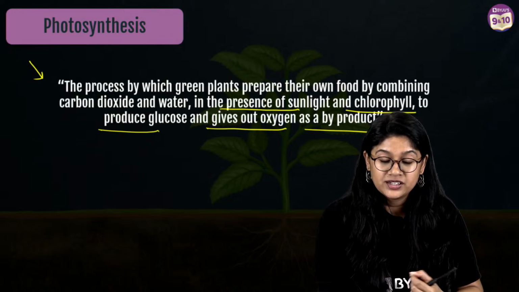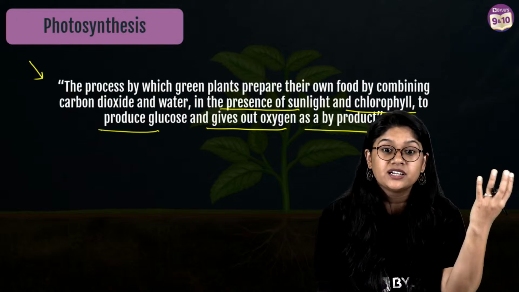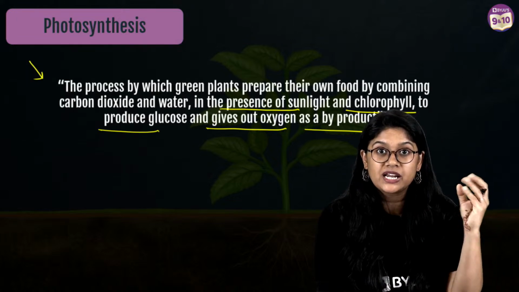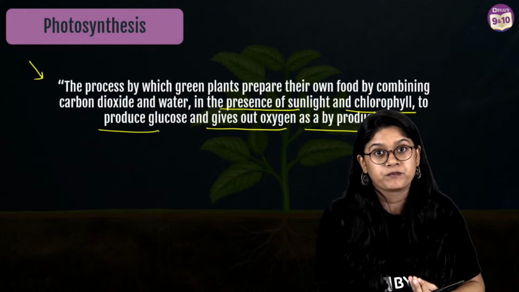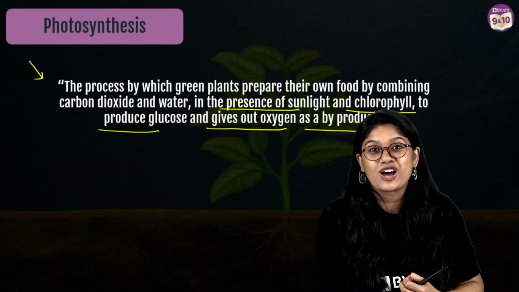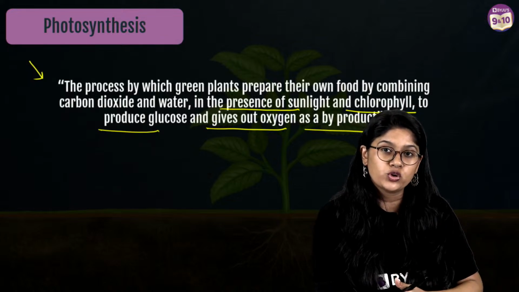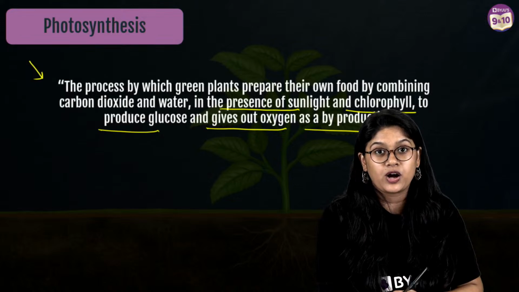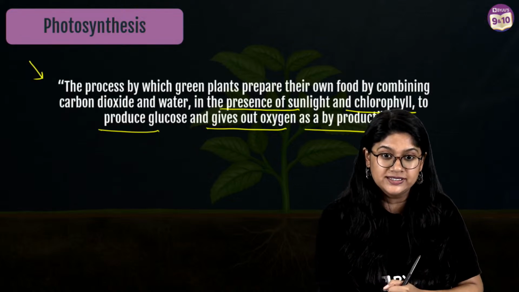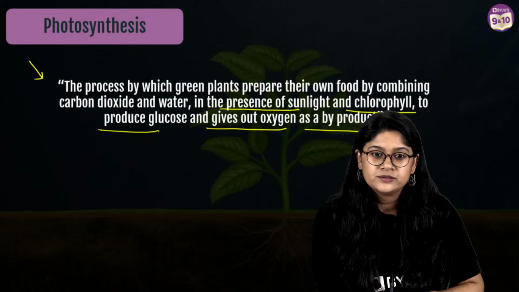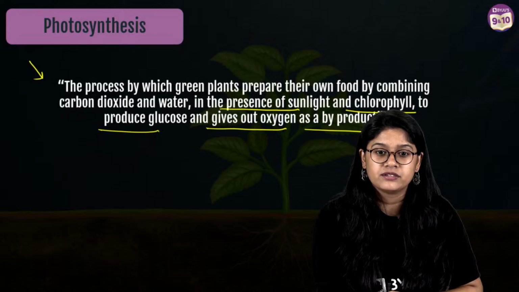Okay. Yes, what is glucose? So glucose, of course, you have studied the different types of food components, right? Carbohydrate that provides us the energy. So glucose is the simplest form of carbohydrate that we and plants have, right? The food is broken down in such a way that we have the carbohydrate, glucose, right? And it provides us the energy. Okay. I will explain how the plants take the sunlight.